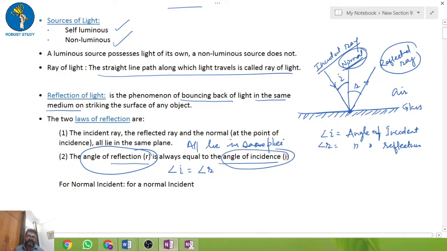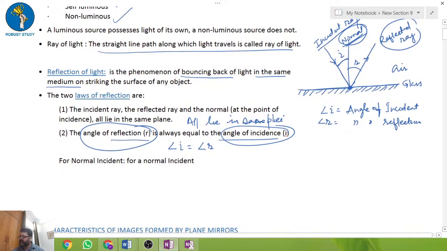Okay, fine. Now for normal incidence, let's see what happens. Suppose this is the reflecting surface and this is the normal, and the light falls along the normal only. The rays of light are incident normally, meaning perpendicular, at 90 degrees, so it traces back.